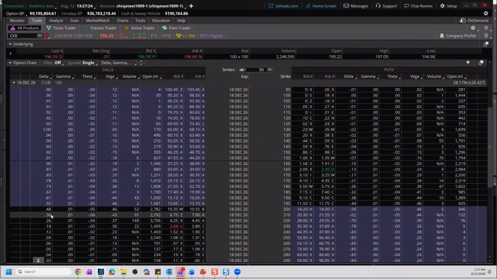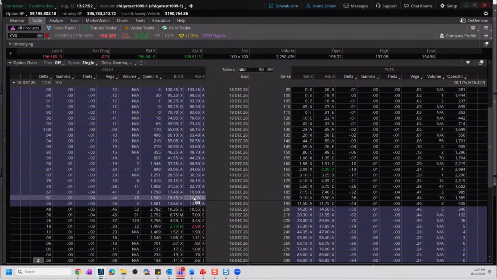And that works the same opposite as well. So if you see the price of the option moving out of the money, then it's starting to work less and less for you. But in this case, this can also tell us we have about a 61% chance of an option expiring in the money. So we're going to look at that one. We do have a pretty tight spread here. It's still within 10% of the bid and the ask, so that is a favorable one there. We have a decent amount of open interest and a good decent amount of volume today.